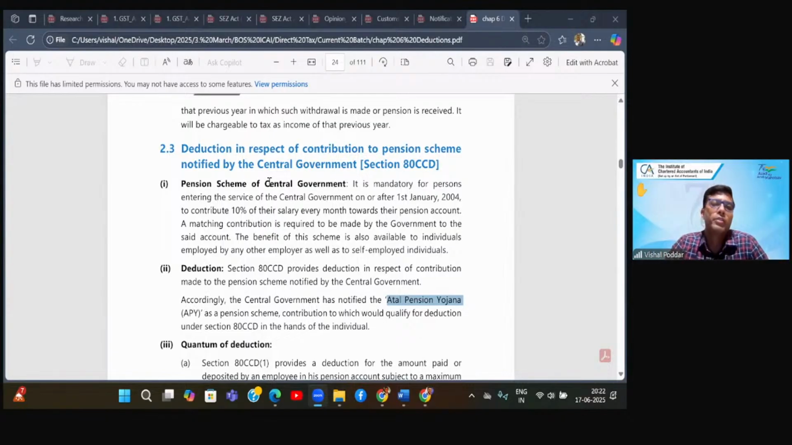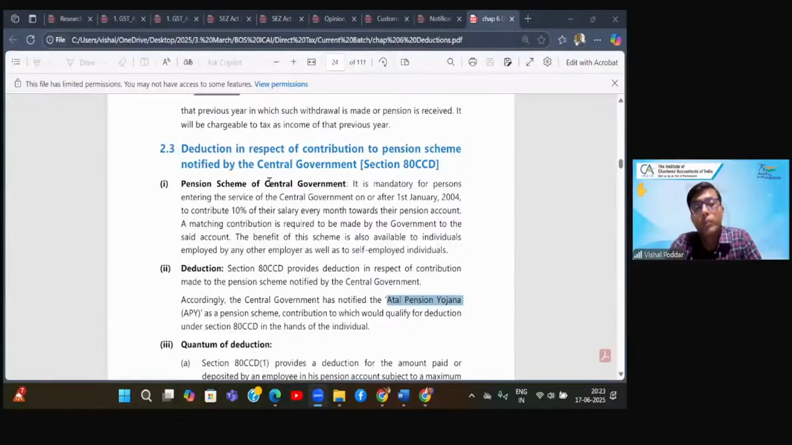You should have sufficient money at the time of retirement. You should get a regular amount. That is what this deduction is about. So 80CCC and 80CCD both give you deduction for contributing today to the pension plan. The only difference is that CCC is of private insurers, including LIC, and CCD is of the government, the central government.